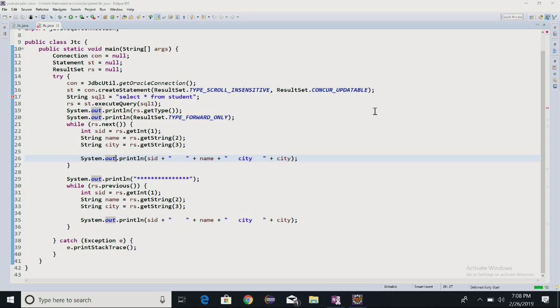See, in this particular example, I have shown you the different types of result set and how all that was being processed at that time. I have explained all those things here.